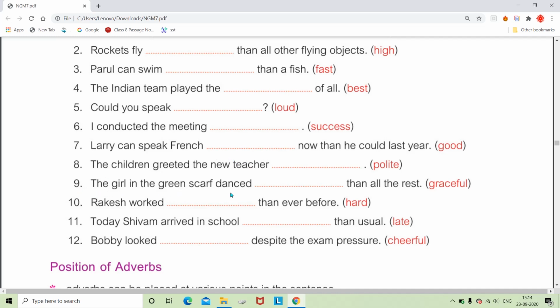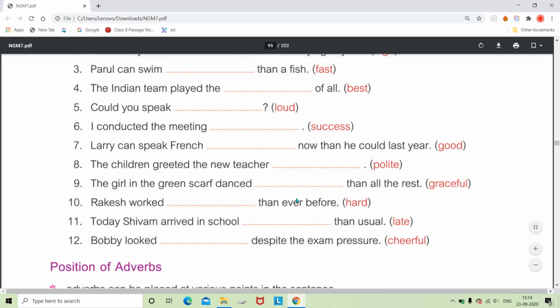The girl in the green scarf danced. How did she dance? So we can say gracefully, with ly. Again it is manner. No structure is followed here. But if comparative degree is used, what will we say? The girl in the green scarf danced more gracefully, because in gracefully we find two or more than two syllables, and here than is used. So than means comparative degree.